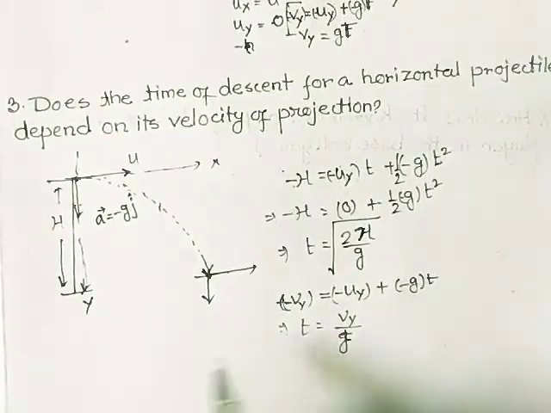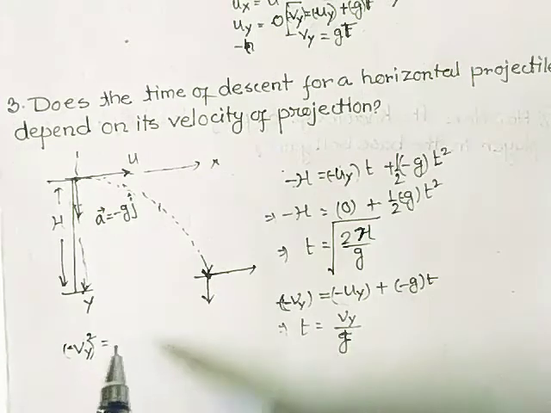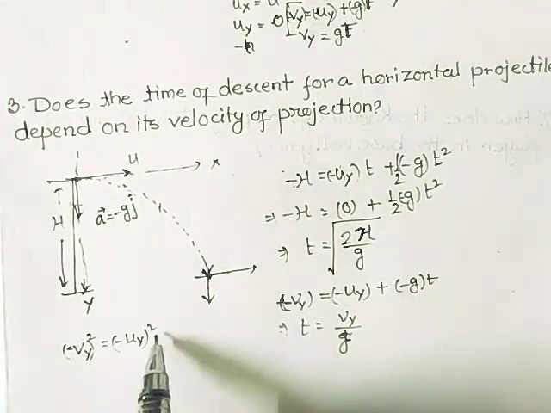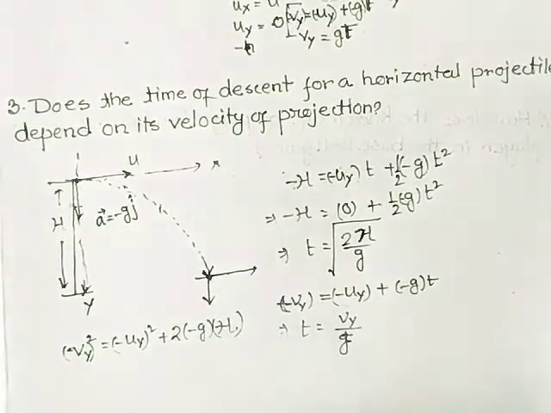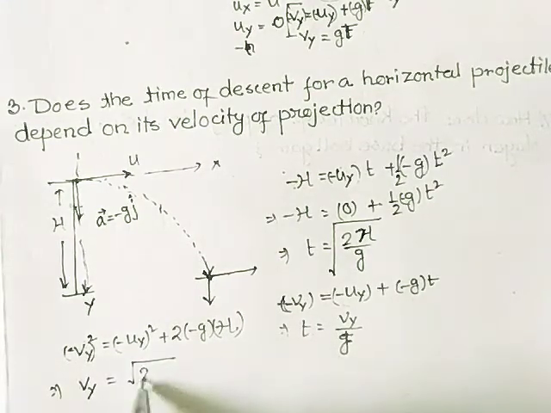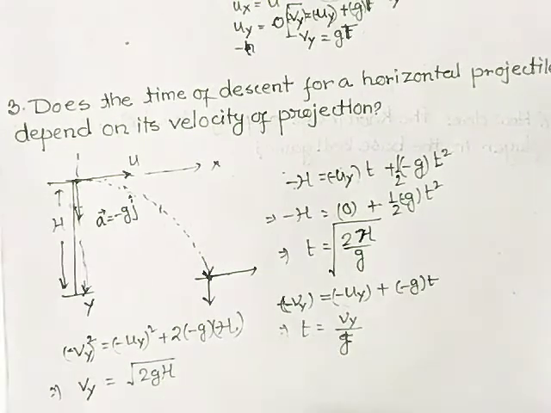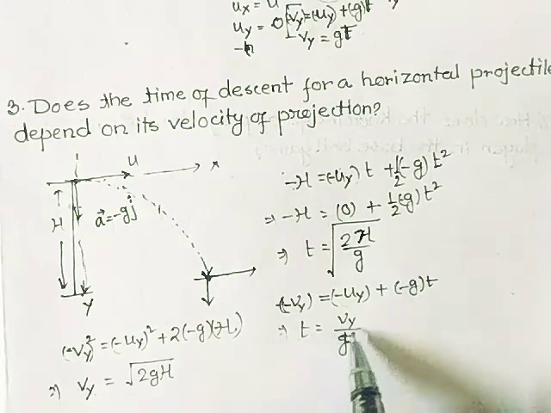There is also another equation of motion, that is vy square equals uy square plus 2 into minus g into minus h. So from here, since uy equals 0, we can find that vy is equal to root over 2gh. If we put the vy here also, it comes root over 2h by g.